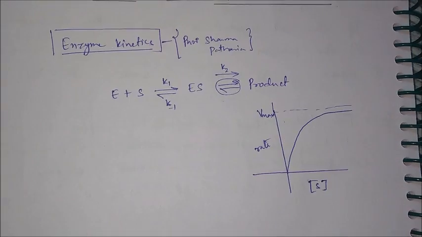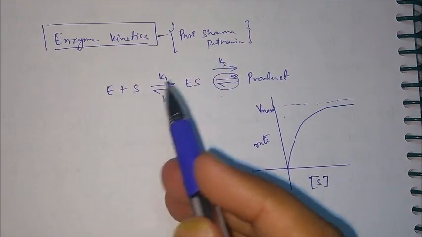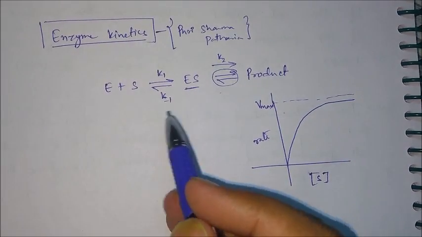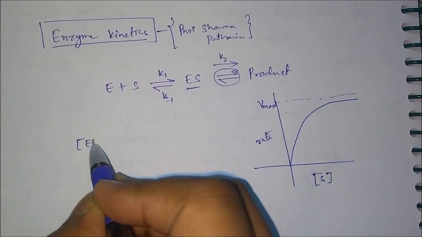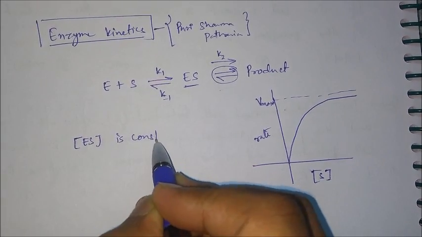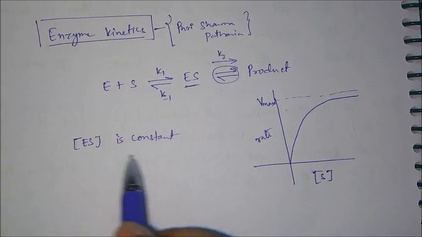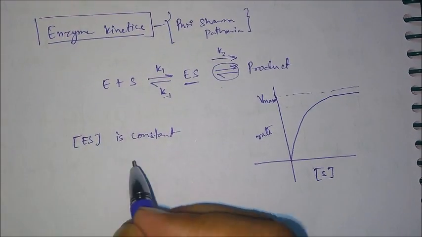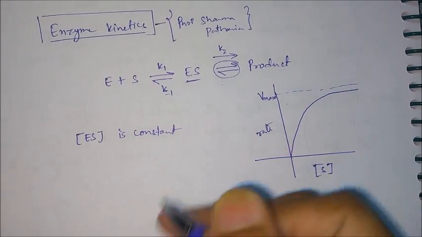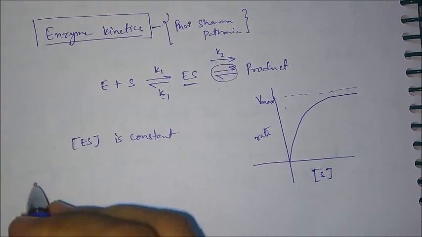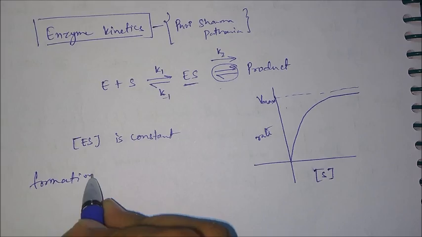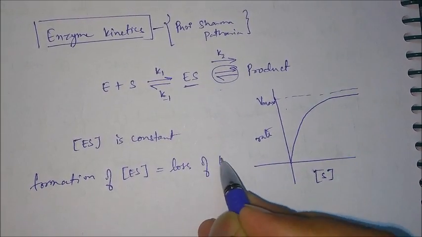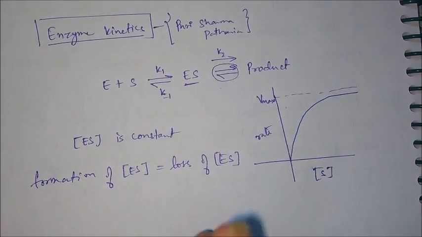Now the steady state approximation, or steady state assumption, says that the concentration of the intermediate, that is this complex ES, is constant. That means the formation of ES will be equal to the loss of ES. Whatever amount is formed, that much is lost.